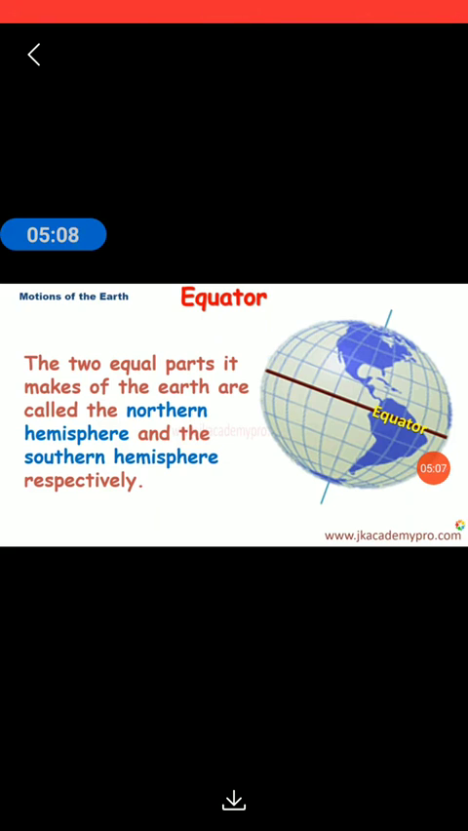Now, when it is drawn, it divides the earth into two equal parts. It makes the earth into two equal halves. The topmost part is called the northern hemisphere, and the downward part of the earth is called the southern hemisphere. So when we divide our globe, or you can say the earth, it divides into two parts. The upper part is called the northern hemisphere, and the downward part is called the southern hemisphere.